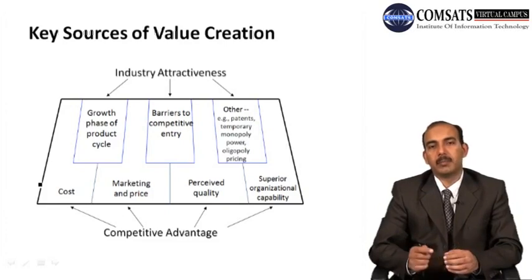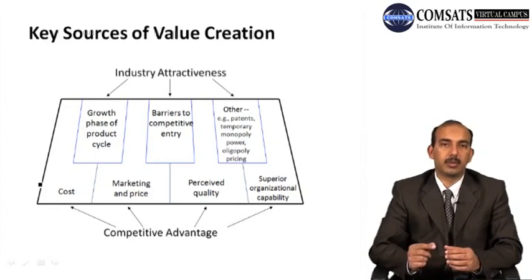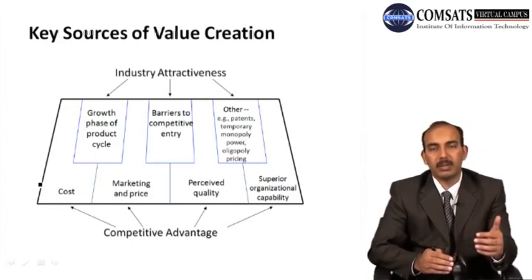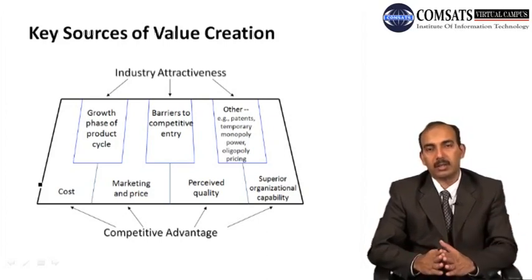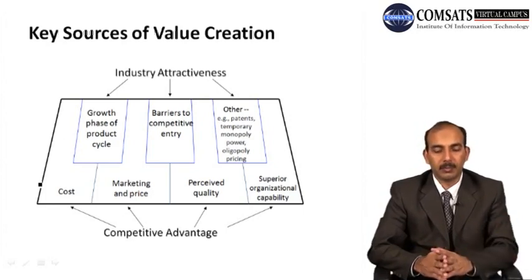For example, the firm can register those products, and a feature can be that for the next 4 or 5 years no competitor can use this technology. In that case the firm can use the monopoly for that particular time period.